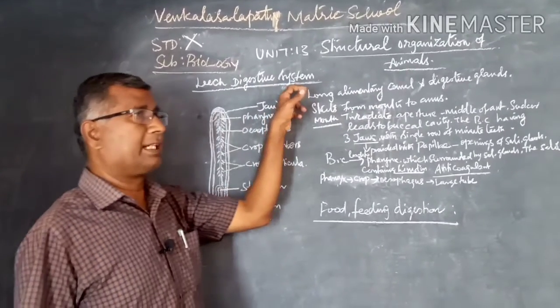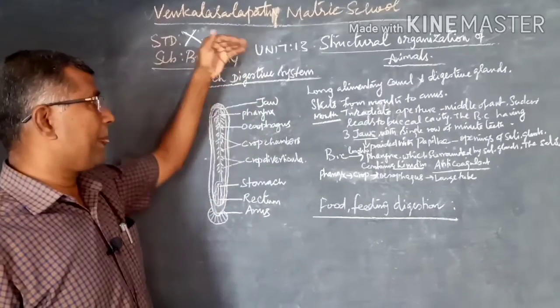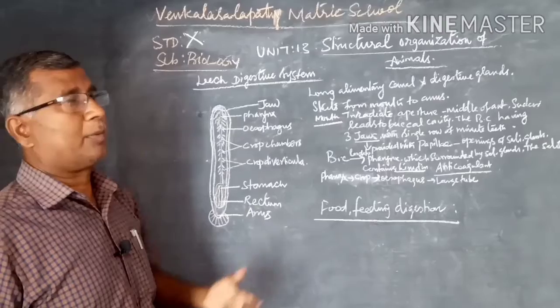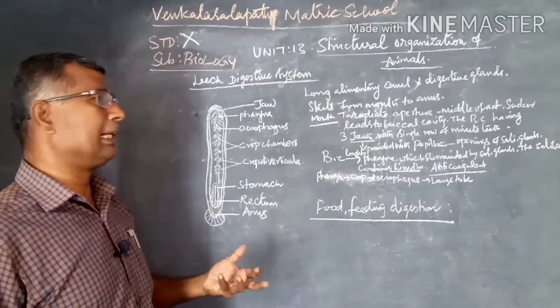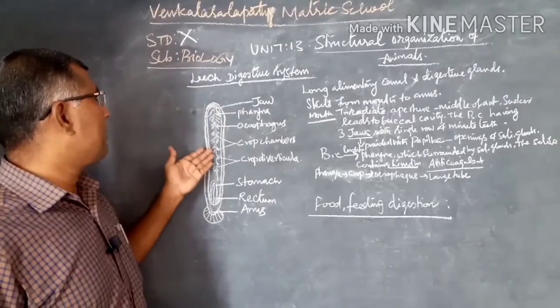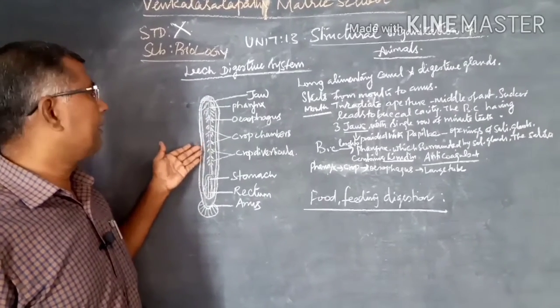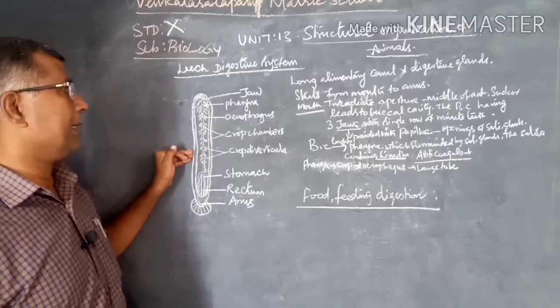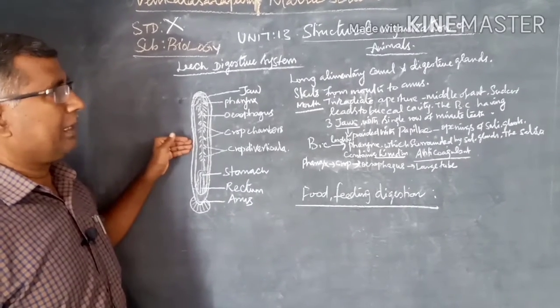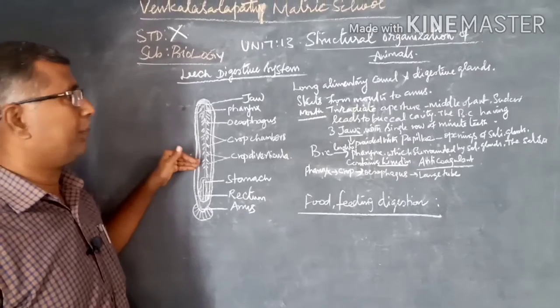What is the meaning of digestion? Digestion means the complex food material is split into small absorbable units. We generally call this digestion. Understand? But here the leech's food is nothing but blood, so there is no need for splitting the complex food into simple food.